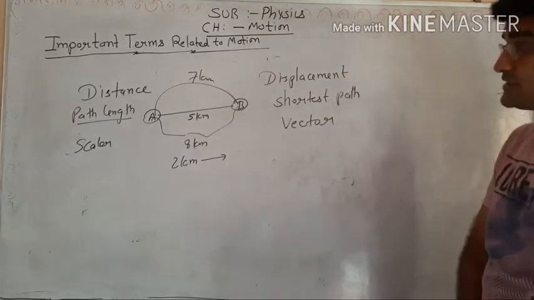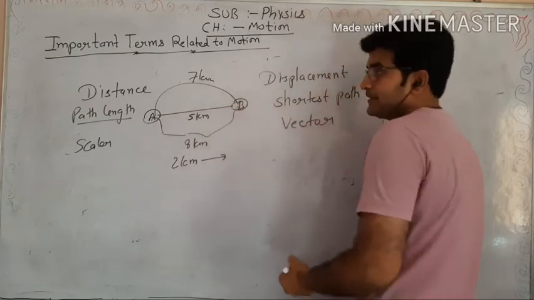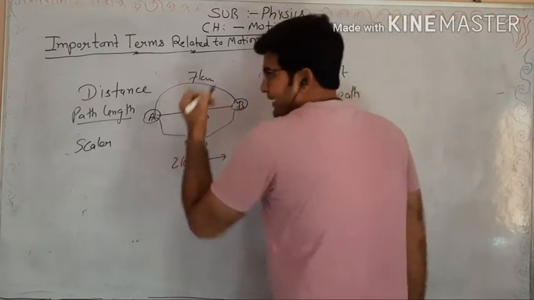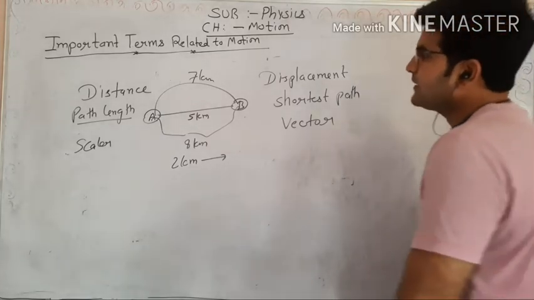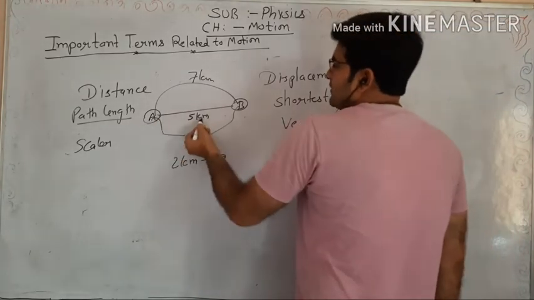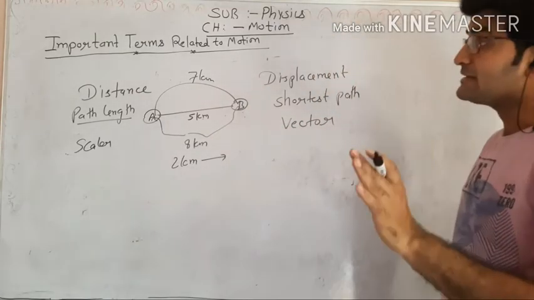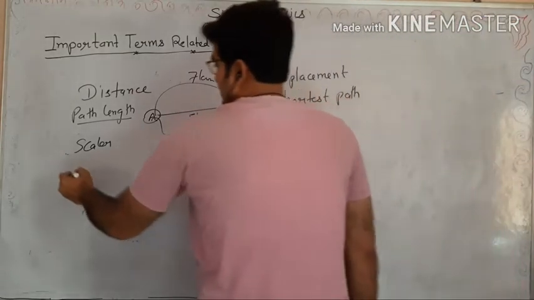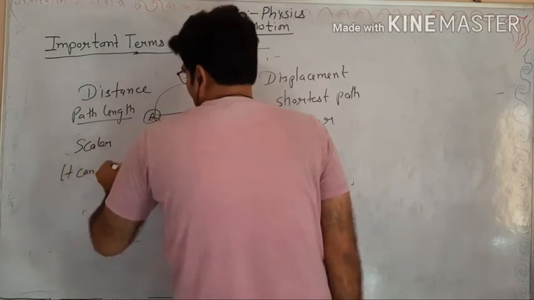Now there is another difference also. For example, someone travels from A to B and again moves from B to A. So what about the distance and displacement? Definitely A to B is like 5 kilometers, again B to A, so distance will be 10 kilometers. So distance can never be 0.